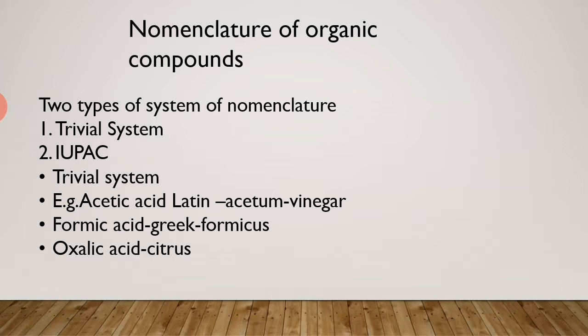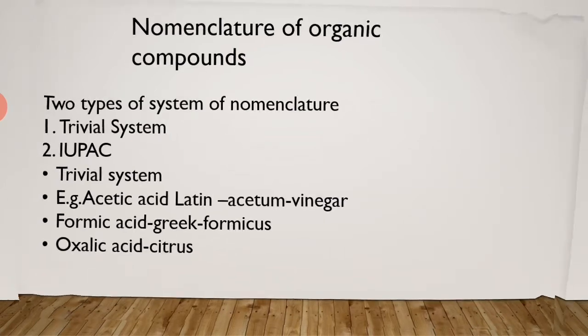Example, acetic acid. Acetic acid derives its name from vinegar. It is also the chief constituent of vinegar, whose Latin name is acetum, meaning vinegar. Then formic acid. Formic acid was named because it was obtained from red ants. The Latin word for red ants is formica. So the name is formic acid. Oxalic acid derives from the name oxalis. So it is called oxalic acid.